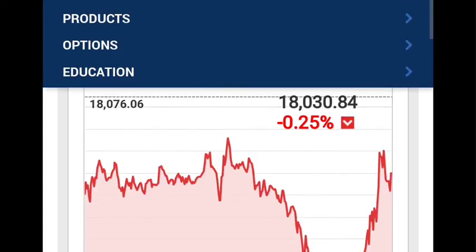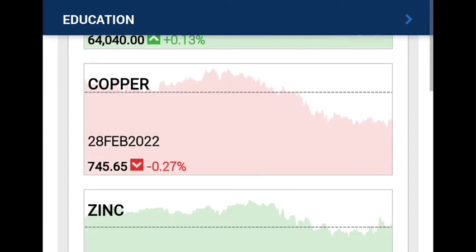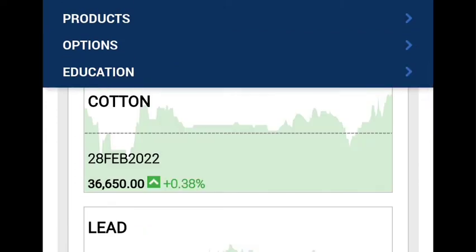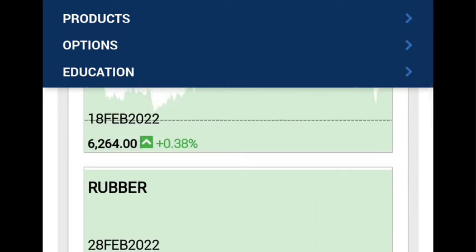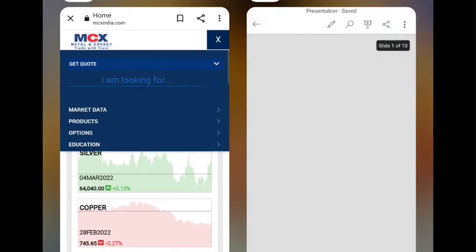See, it's clearly showing gold, silver, copper, zinc, crude oil, rubber, cotton, lead. So on MCX, we can buy or sell. You can see here clearly what is the price and how much percentage increased today. You can see. So this is known as commodity derivatives.